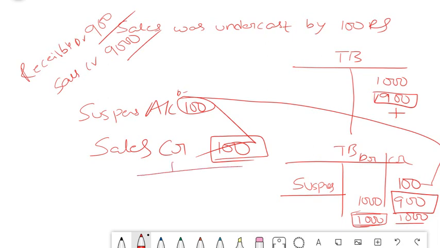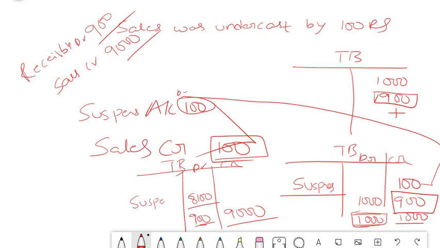So take a TB, debit balance, credit balance. Your debit shows 900 and your credit shows 9000. So what is it that you need to do now? There is a shortage of how much? 8100 on the debit side. Because you are yet to identify the error, you simply say suspense and match your trial balance. You just say 9k here, 9k here.